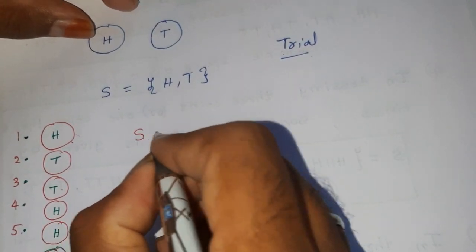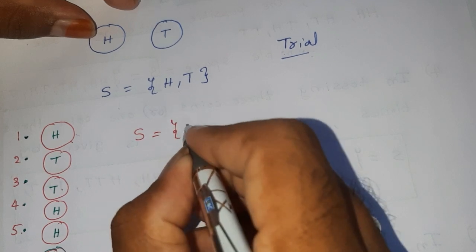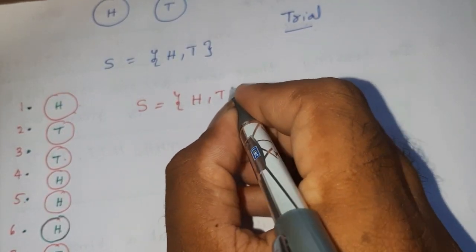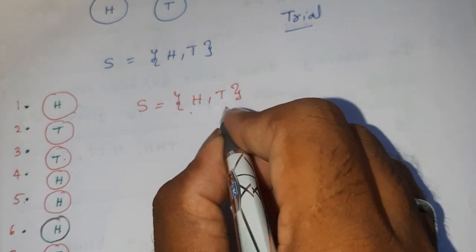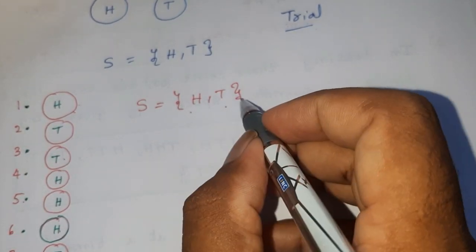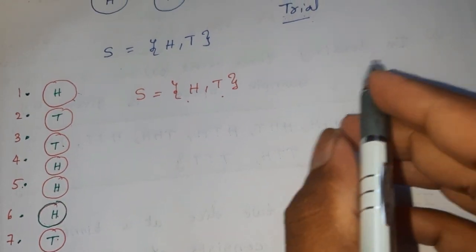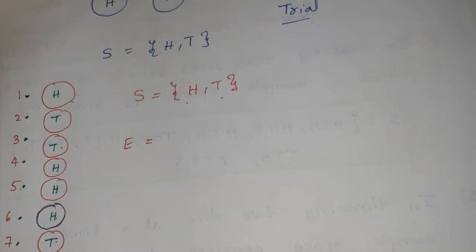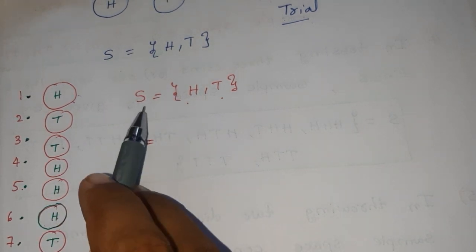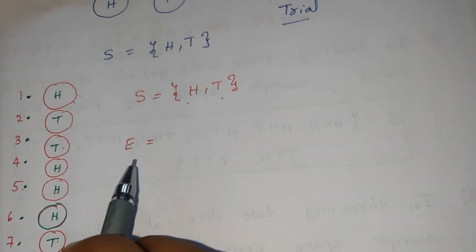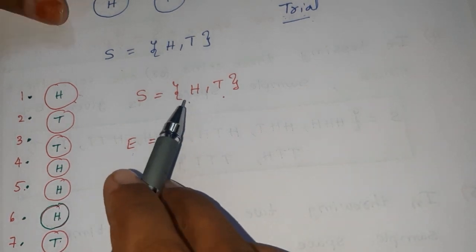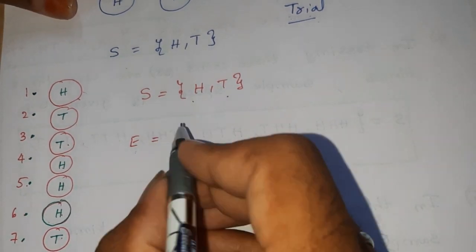Therefore sample space is given by all possible outcomes, that is H or T. Now an event is denoted by E, the sample space is denoted by S. E is nothing but a subset of the sample space.